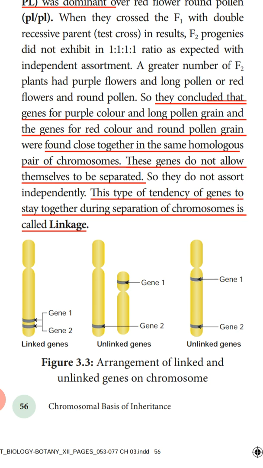In the third condition, gene 1 and gene 2 are in the same chromosome, but their loci are far apart, so again they are unlinked genes. If genes are very close to each other in the same chromosome, they are linked genes. If they are in separate chromosomes, or far apart in the same chromosome, they are unlinked genes.